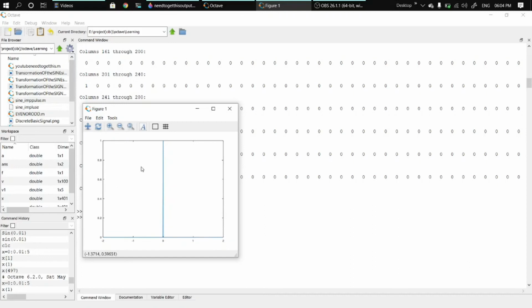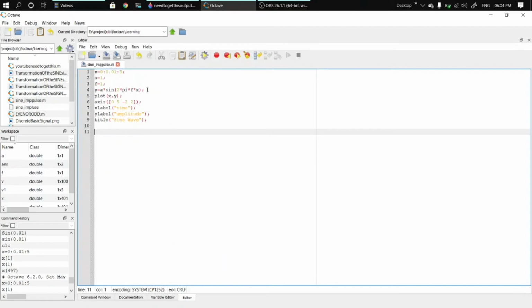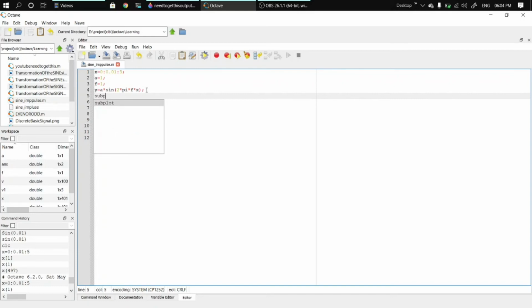So now let us combine this with the sine wave. For that we need to make some little changes in this program. We need to divide a single sheet into two graphs. For that we need to use the subplot function. We need one row, two columns of graphs, and the sine wave is the first graph.